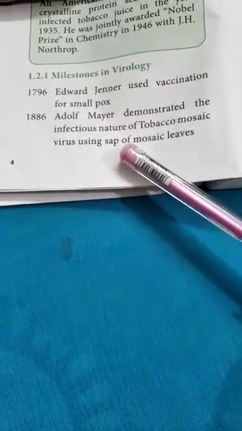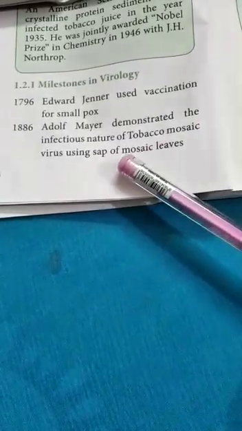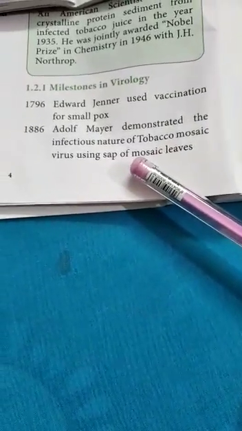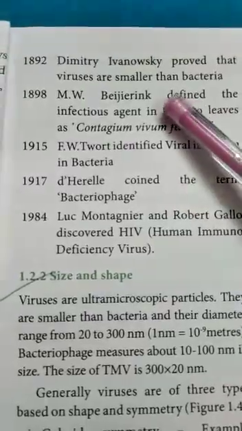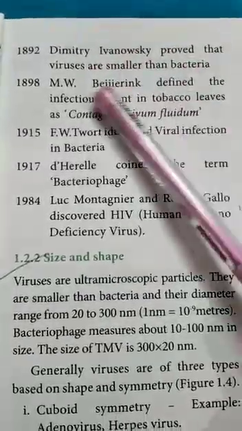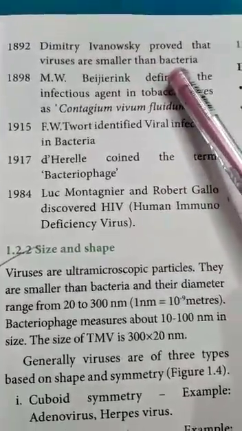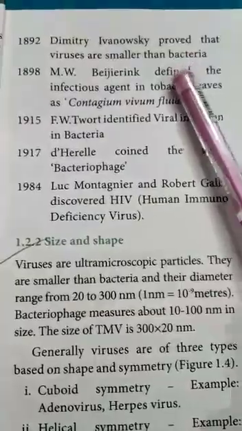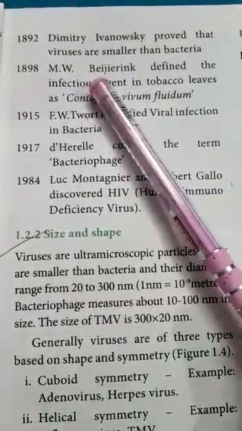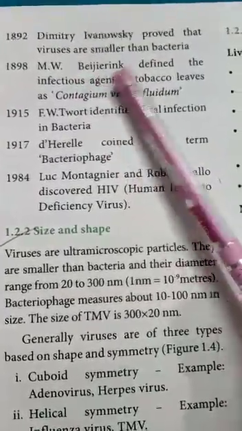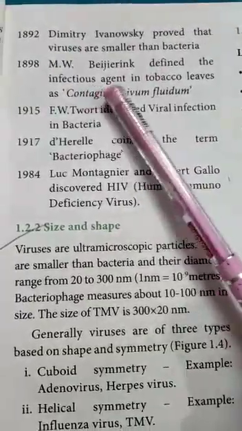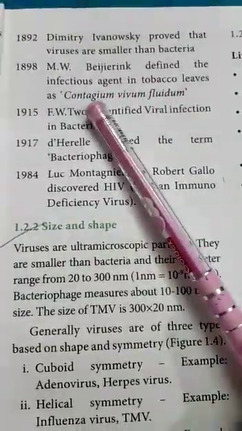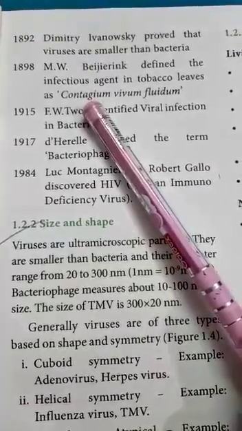Okay. The next one is in the year of 1886, Adolf Mayer demonstrated the infectious nature of tomato mosaic virus using sap of mosaic leaf. The year of 1892, Dmitri Ivanovsky proved that viruses are smaller than bacteria. So we can say they are submicroscopic. Okay. Then in the year of 1898, M.W. Beijerinck defined the infectious agent in tobacco leaves as Contagium vivum fluidum.